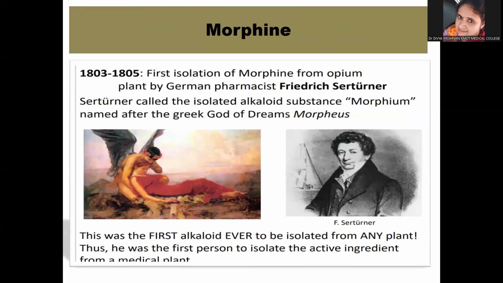Okay, now let us learn about morphine in detail. It was first isolated from the opium plant by Frederick Sertürner, and this was one of the first alkaloids in history to be isolated. So whenever somebody asks you for an example of an alkaloid from a plant, morphine is an example, and it happens to be the first alkaloid that was obtained from a plant. He named it after the Greek god of dreams, Morpheus. That's the first picture that I showed you in the beginning of the class.